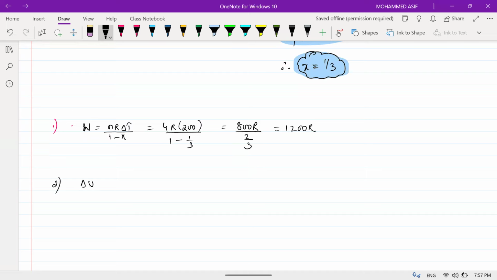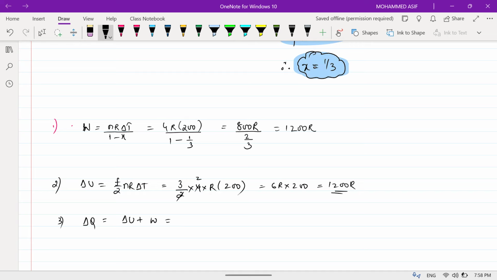Then internal energy. The formula is F by 2 into NR into delta T. It is a monatomic gas, so the degrees of freedom is 3, divided by 2. Number of moles is 4, into R. Temperature difference is 200. This is 6R into 200, which is equal to 1200 R. Clear? Then delta Q is equal to delta U plus work done, which is 1200 R plus 1200 R, equal to 2400 R.